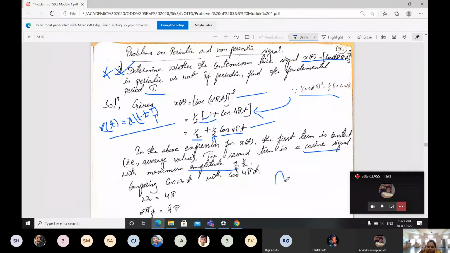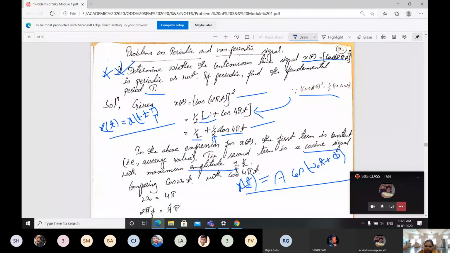We already came across the standard signal representation: x(t) is taken as A cos(ω₀t + φ), where A is the amplitude, ω₀ is the fundamental frequency, and the last term is the phase angle.